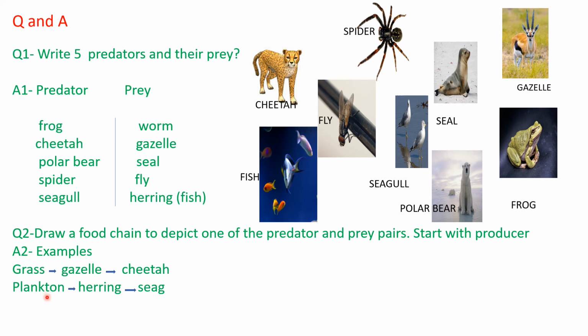So indirectly it helps humans also, because humans eat fish and seafood. The fishes and sea creatures eat the plankton and are dependent on plankton, and the plankton is eaten by herring. Herring is a fish, and the fish is eaten by the seagull, which is a bird. Okay.